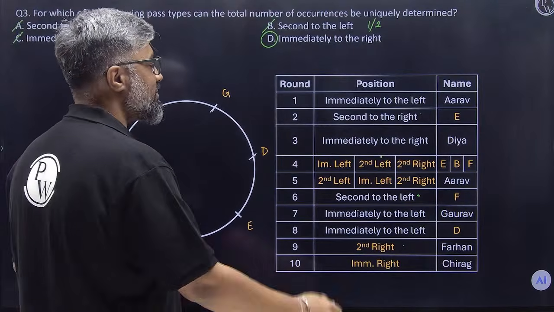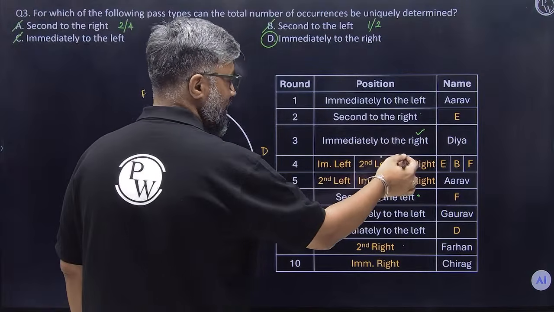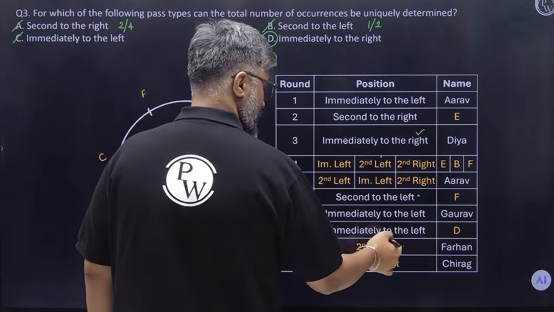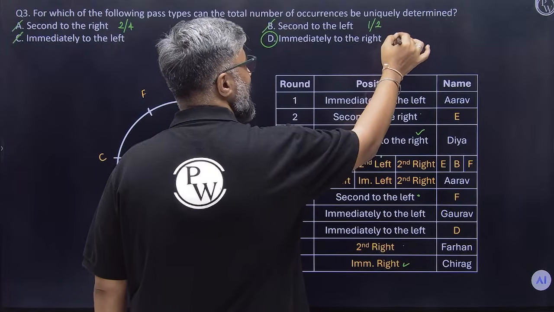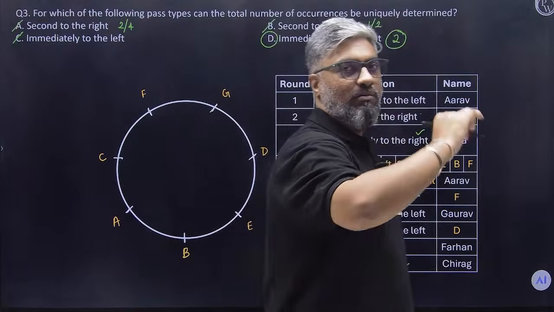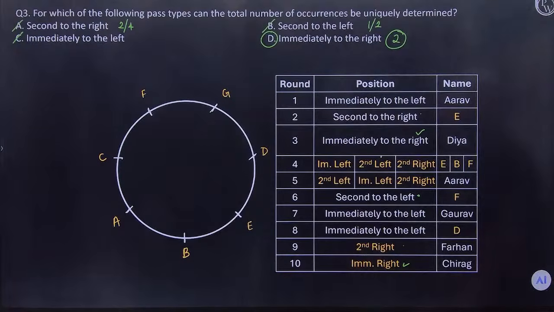How many immediate rights were made? One immediate right, 2 immediate rights, exactly. 2 times immediate right move was made. Finish. End of story.